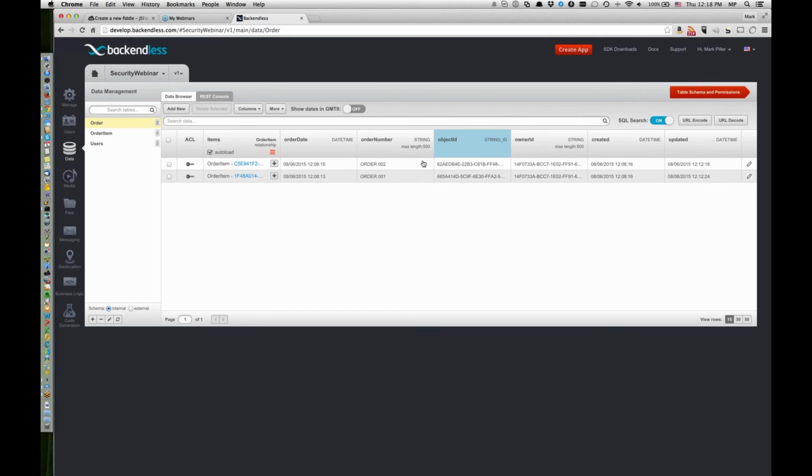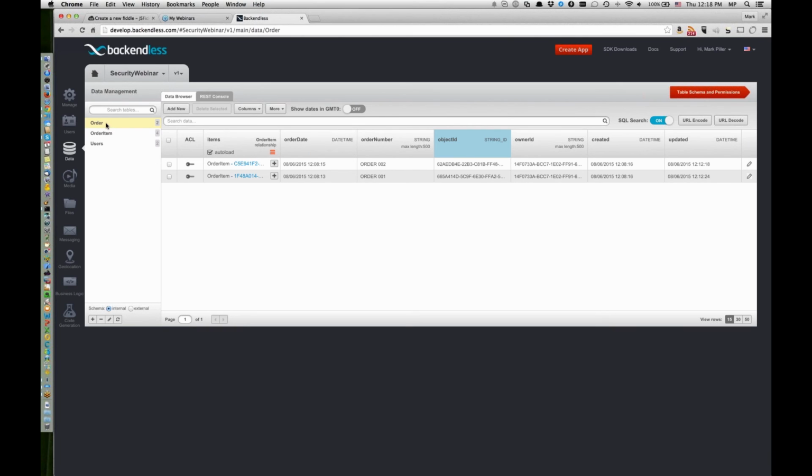So it would be nice if we could just come in, and then if Mark logged in, he can load orders which belong to Mark. And then if Joe logs in, then Joe can load objects which belong to Joe. Now, it's very easy to actually set this up. And this is how this would work.